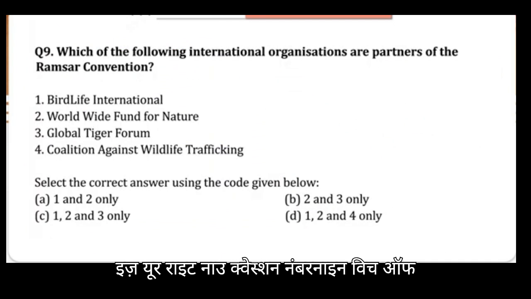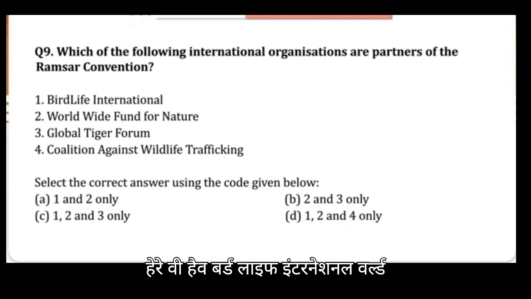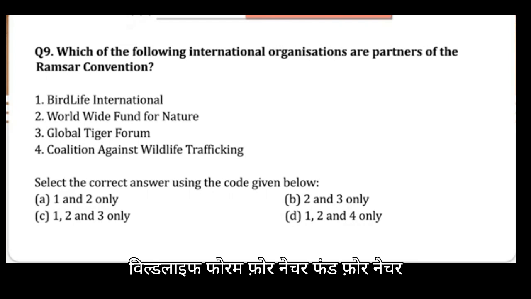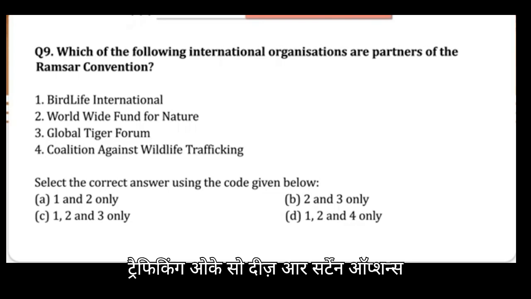Now question number 9. Which of the following international organizations are partners of the Ramsar Convention? Here we have BirdLife International, World Wide Fund for Nature, Global Tiger Forum, and Coalition Against Wildlife Trafficking. So these are the options given.